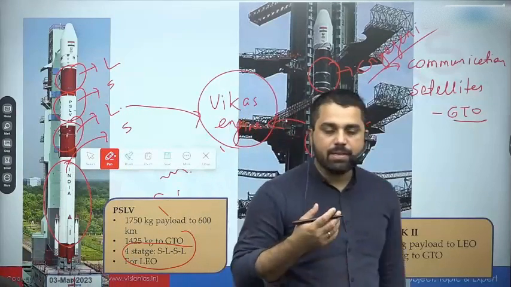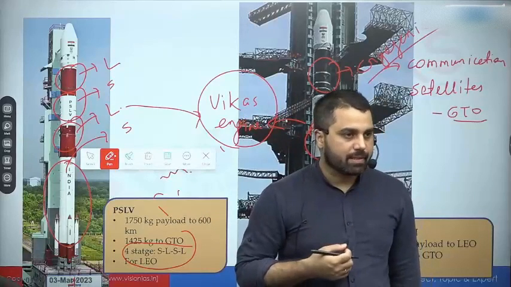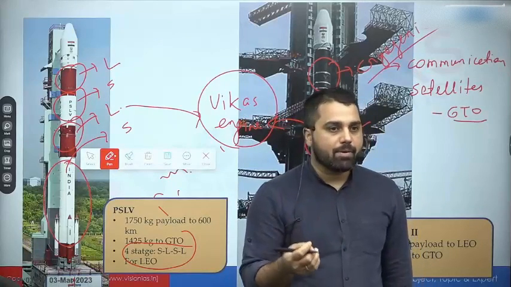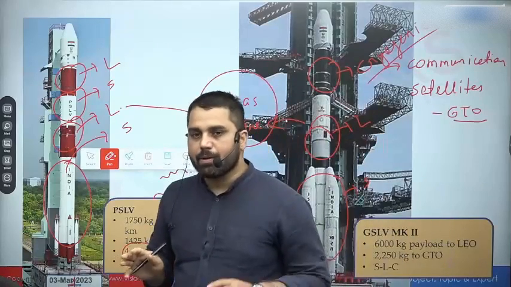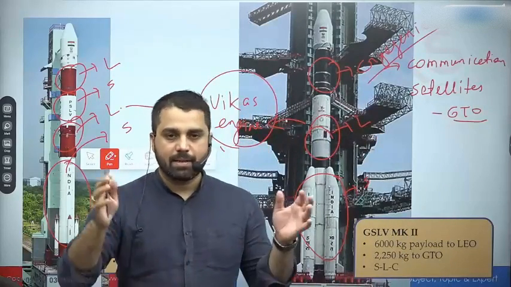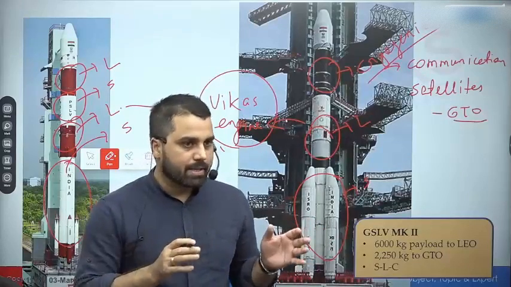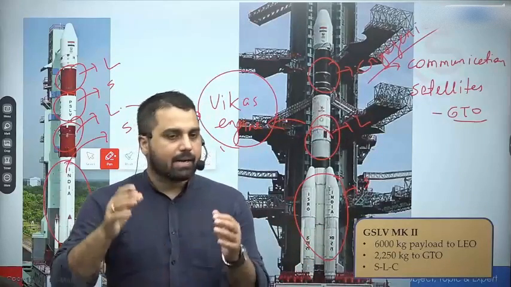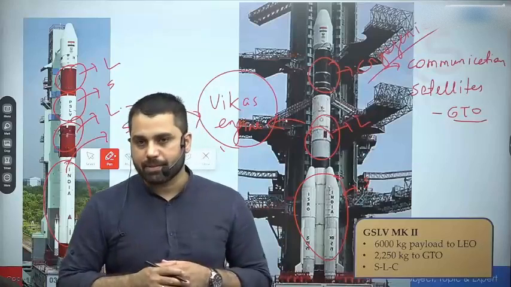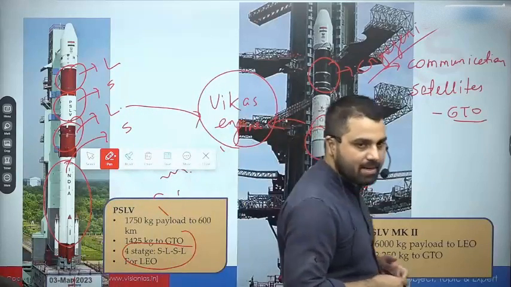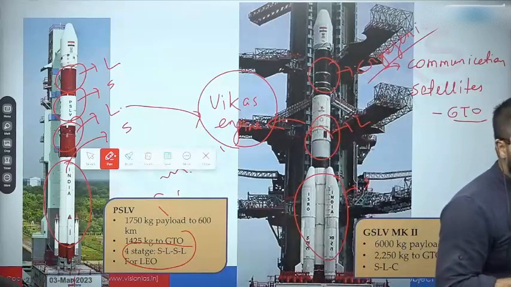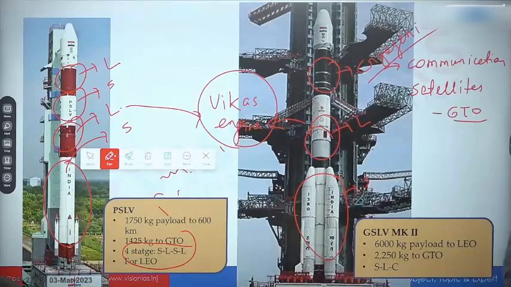Now hydrogen is a very good source of energy, but the problem is how to store it. That is a separate problem. But one very simple way of storing hydrogen as a source of energy is in liquid form. However, hydrogen can only exist in liquid form at very low temperature and at very high pressure. So in cryogenic stages, we often maintain that condition, that you have very low temperature, so that your fuel, which is hydrogen, and your oxidizer, which is oxygen, both of them are in liquid stage.